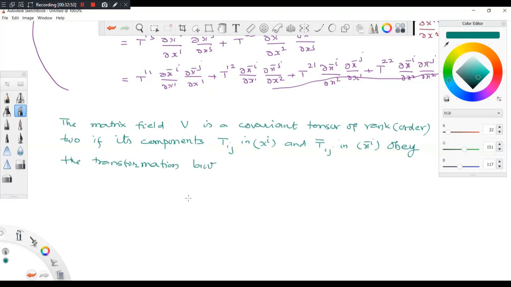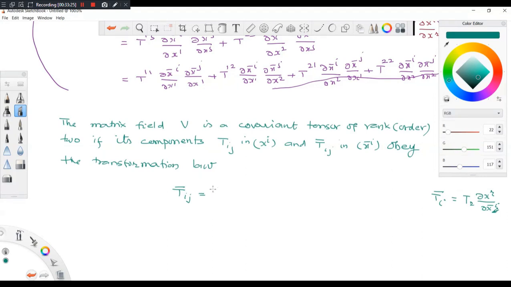What should that be? T bar ij is equal to, how do you write it for the covariant single index? T bar i is equal to del x r by del x bar i times T r. So this is the way you are writing this. The same thing you extend.